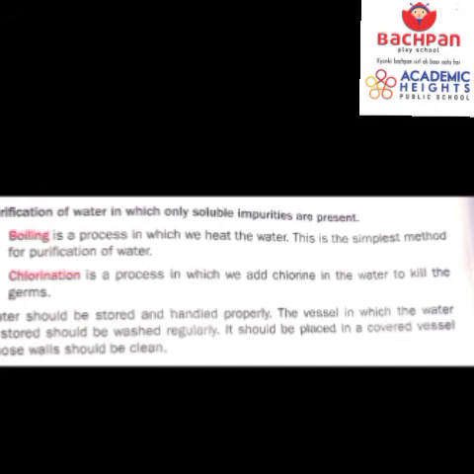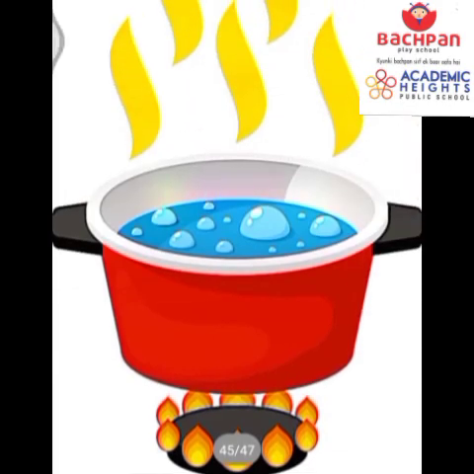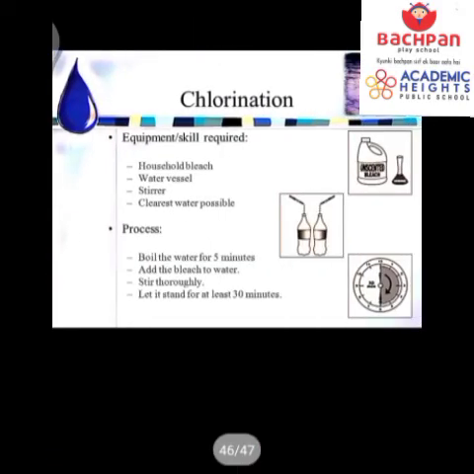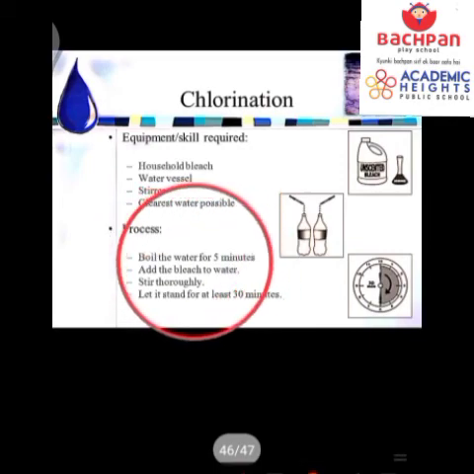Is that clear? So dear students, see, this is a process of boiling where we put the water in a vessel and we boil it for around 20 minutes. And this is a process of chlorination. In chlorination, what do we do? We boil the water for 5 minutes, right? And after boiling the water for 5 minutes, we add the bleach to the water.